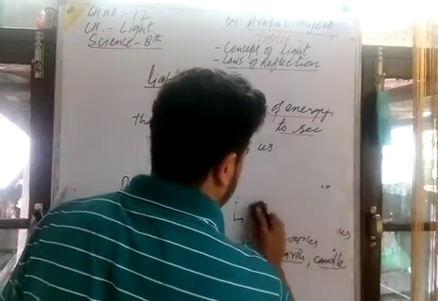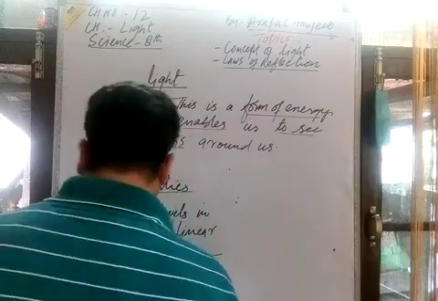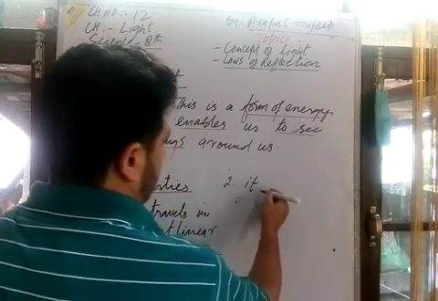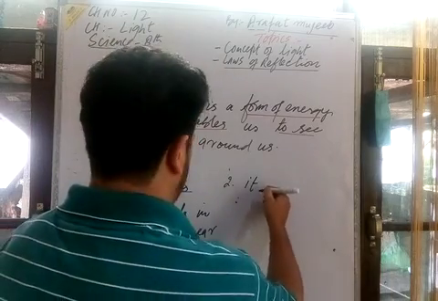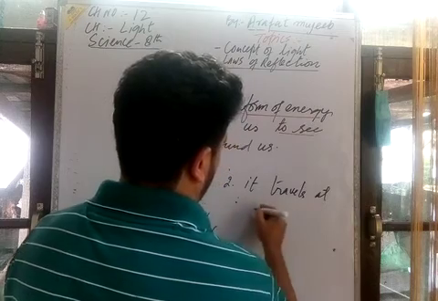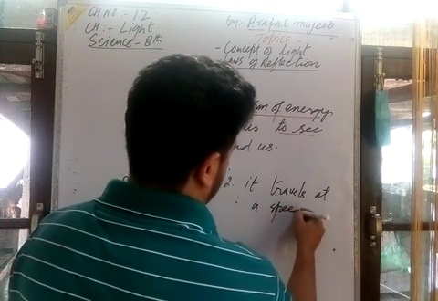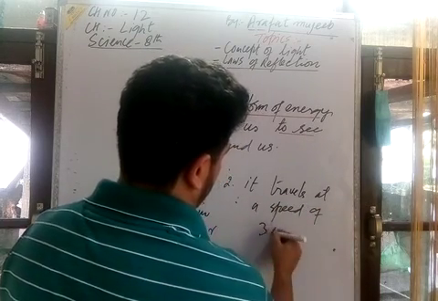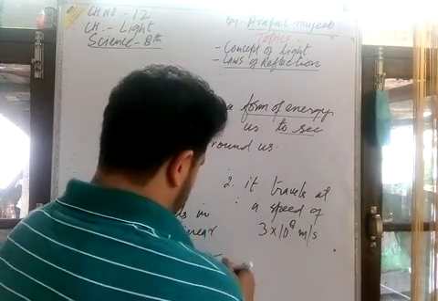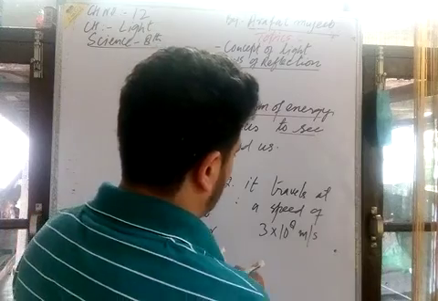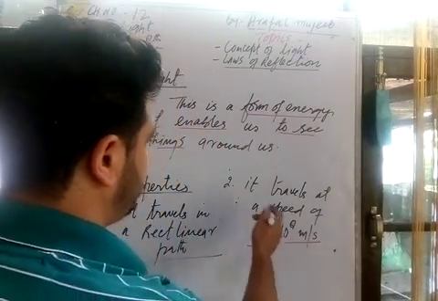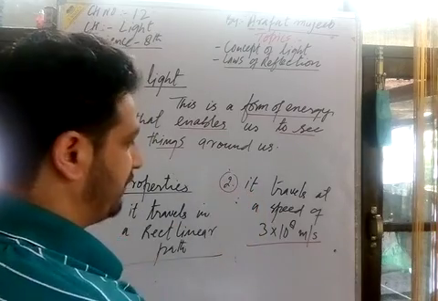This is the property of the light. Another property of the light is, second property, it travels at a speed of 3 into 10 raised power 8 मीटर पर सेकंड. ये किस स्पीड में ट्रैवल होती है? That is 3 into 10 raised power 8 meter per second. It is the second property of light.